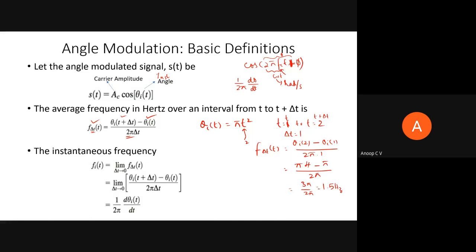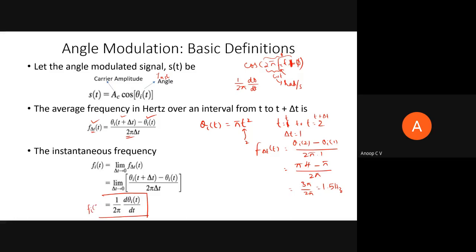But we are not interested in this average frequency. We need instantaneous frequency. Just like how we define the derivative, if this delta t is tending to 0, then the limit of this average frequency when delta t tends to 0 will give me the instantaneous frequency.